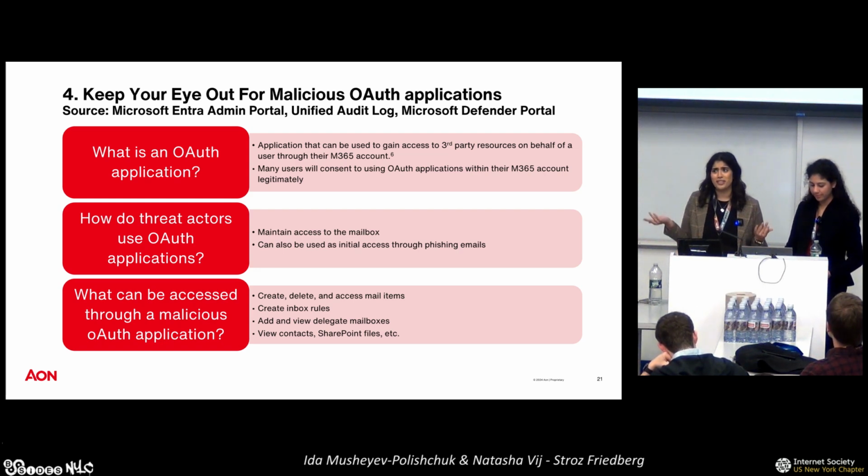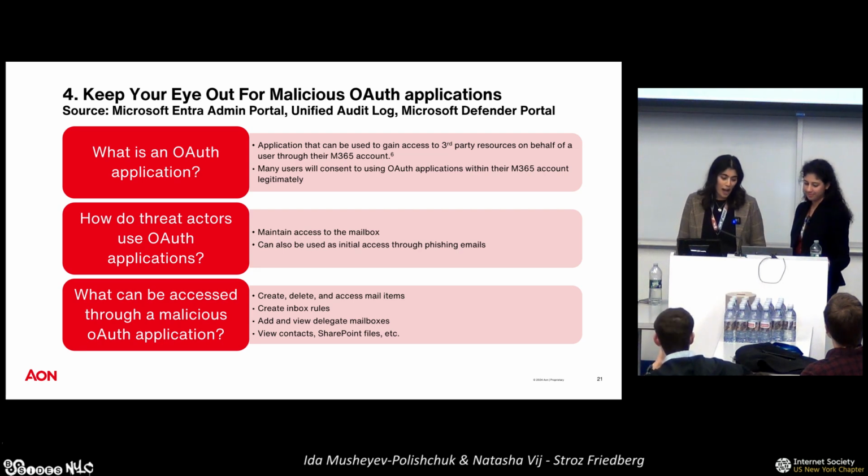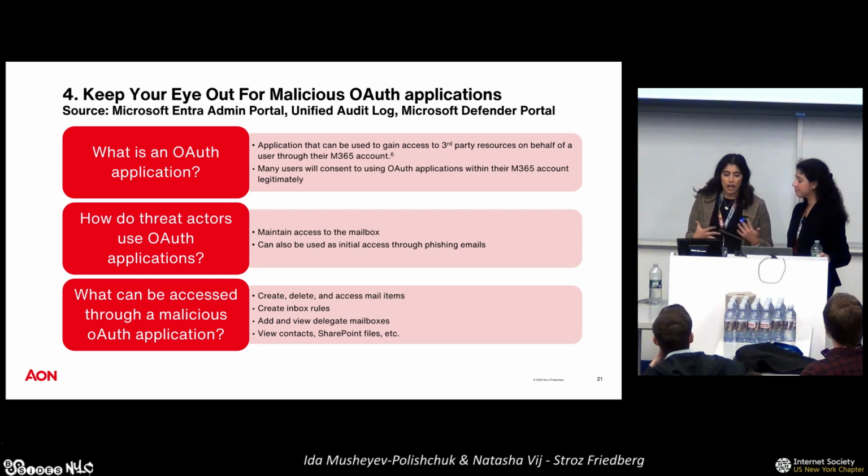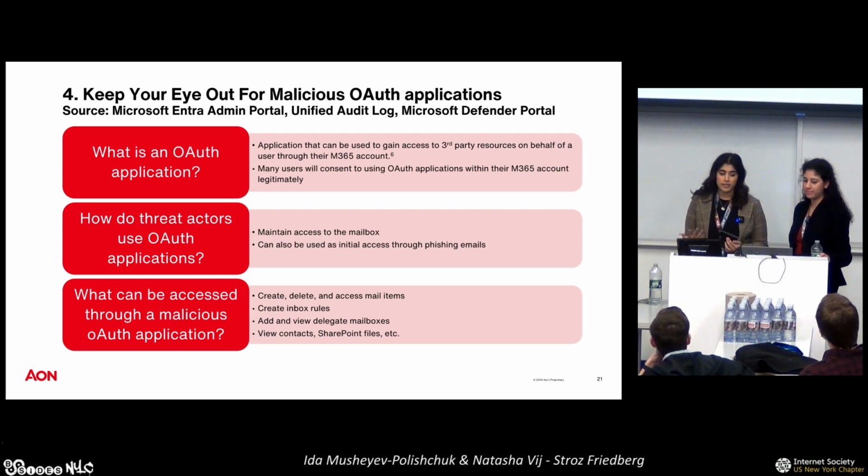A lot of users use it, for example, to connect to some calendar or to some note app. There are definitely a lot of legitimate reasons why users connect to it. I'm sure a lot of us might even have those. However, because it's so common in an M365 environment, it's also a really easy way for threat actors to leverage it as well. Threat actors are able to leverage OAuth applications in a couple of different ways. First, they can do it in the middle of their attack, where they're trying to just install it and maintain access into the user's mailbox.